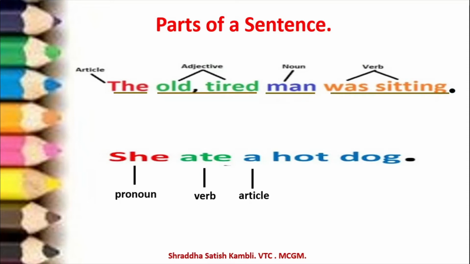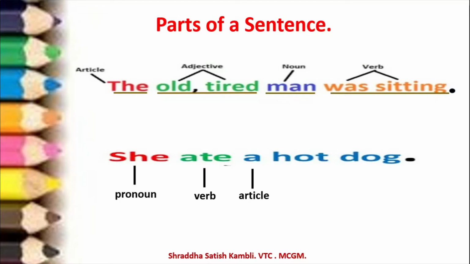Definite means this particular one, the book, the pen. I want the book means I want that particular book only. Whereas a and an are indefinite articles. So when I say I want an apple, that means I could want any apple. You can pick up any apple from the basket and give it to me. When I say I want the apple, it means I want that particular apple only. Alright?